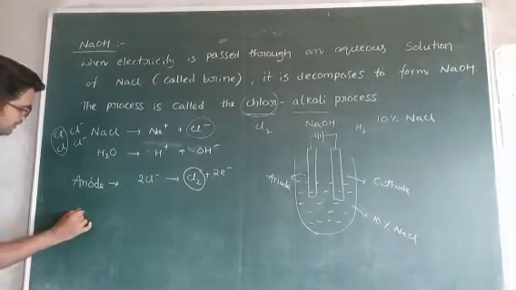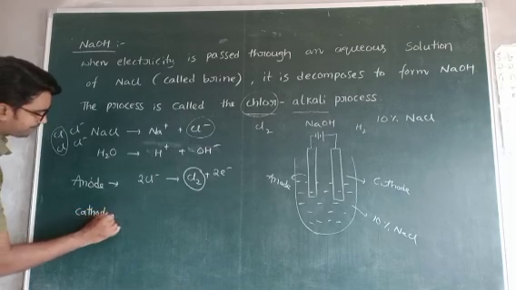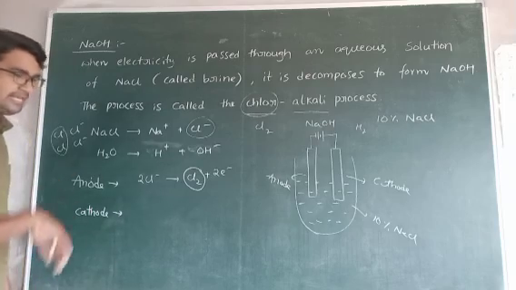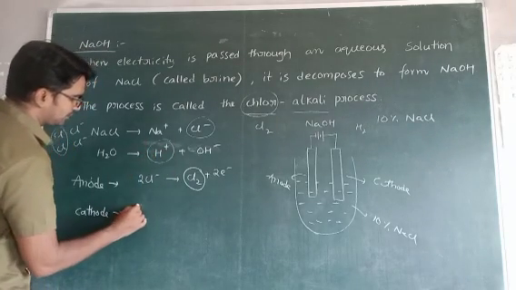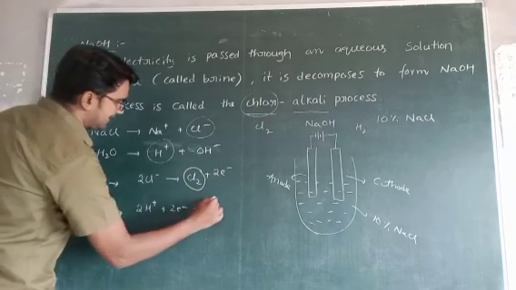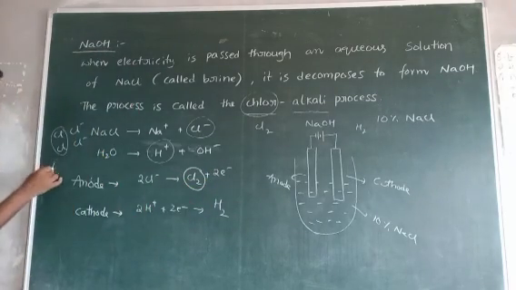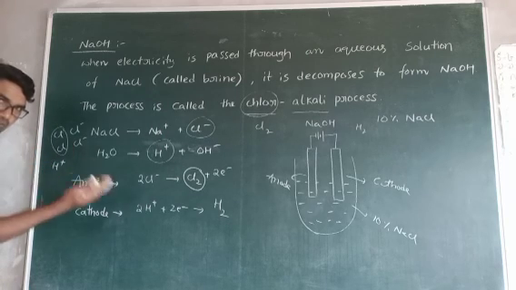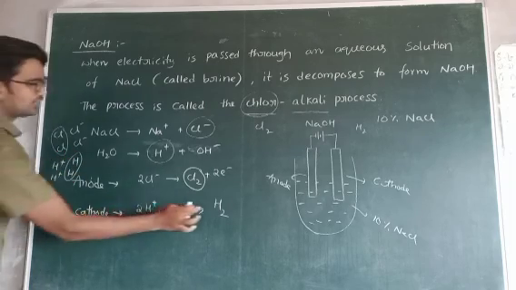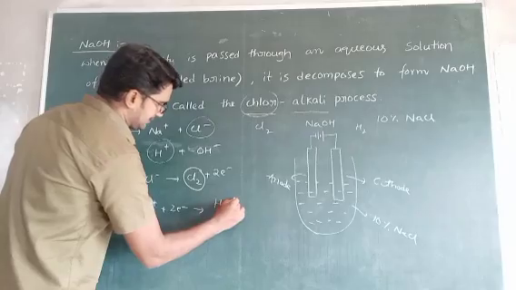But at cathode, generally at cathode, reduction takes place. Reduction means gaining of electrons. These H plus ions, two H plus ions gain the two electrons and are converted to H2. Actually H plus means lost one electron. If you give one electron, it is converted to H. So if you take how many H plus ions? Two H plus ions. The two H plus ions converted to two hydrogens. These two are combined together to give hydrogen gas.